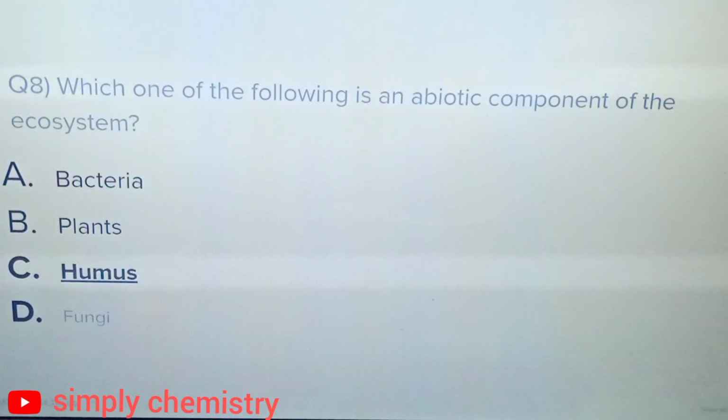Question 8. Which one of the following is an abiotic component of the ecosystem? Option A, bacteria. Option B, plants. Option C, humus. Option D, fungi. And the correct answer is option C, humus.